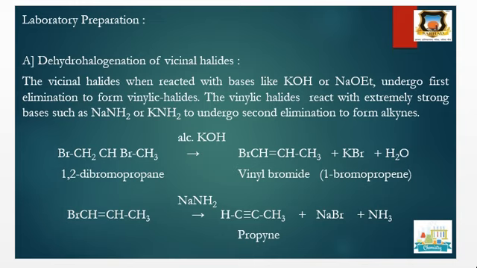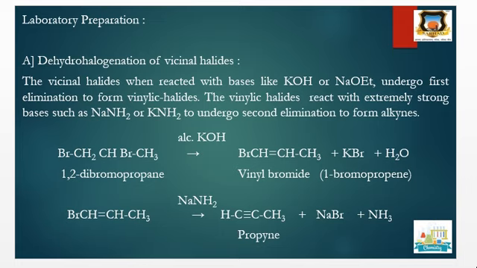Then 1,2-dibromopropane, when it undergoes elimination in presence of alcoholic KOH, gives vinyl bromide, and this vinyl bromide, when treated with sodamide, gives propyne. That is, hydrogen and bromine from adjacent carbon are eliminated, and finally it gives propyne. Therefore, this is the laboratory preparation of alkynes by dehydrohalogenation of vicinal dihalide.